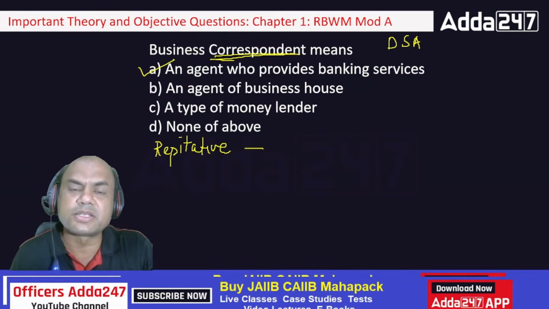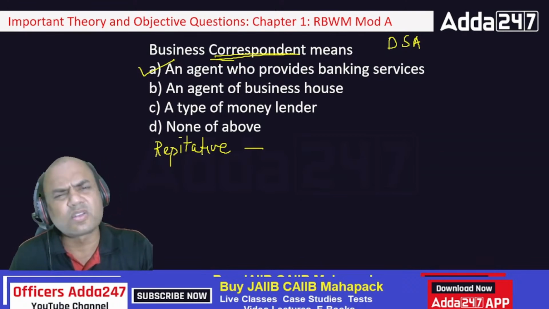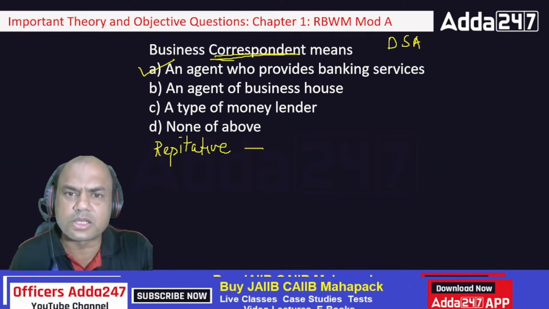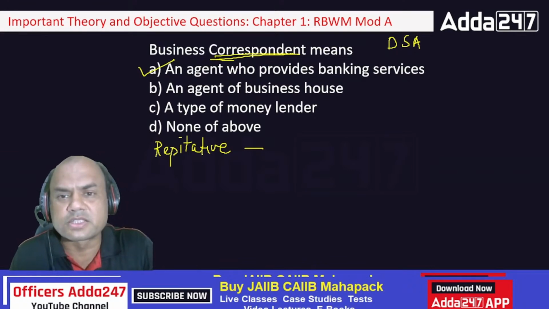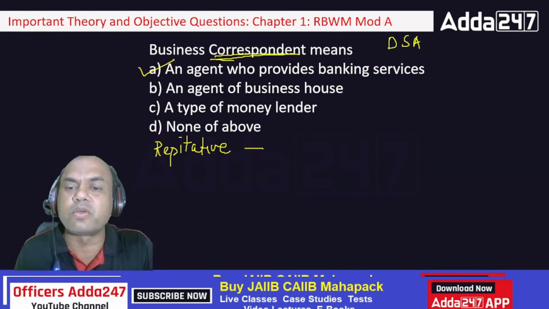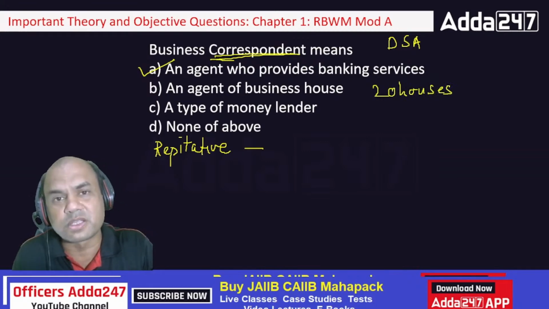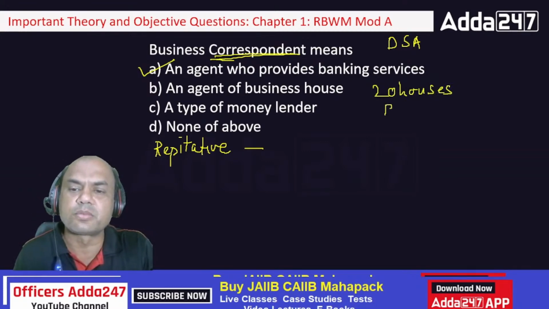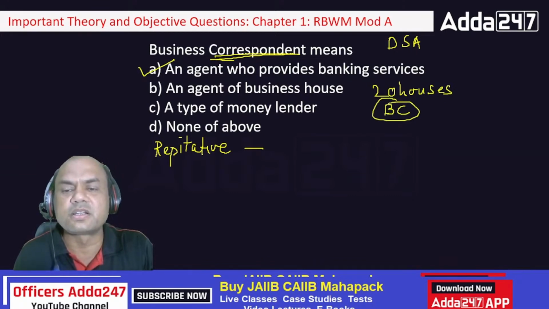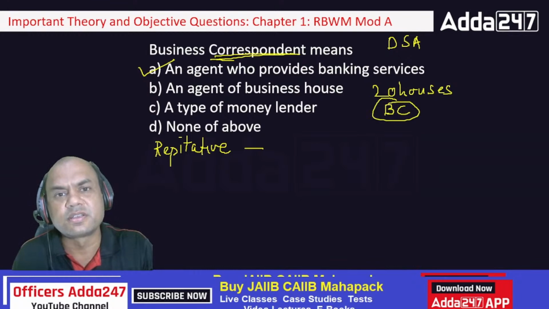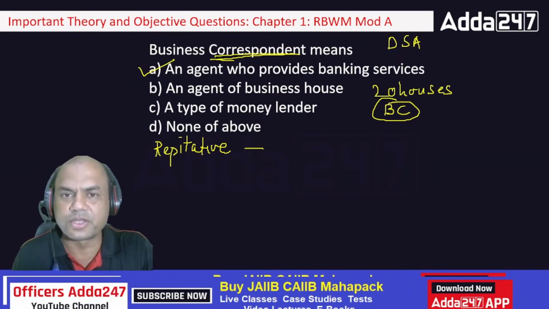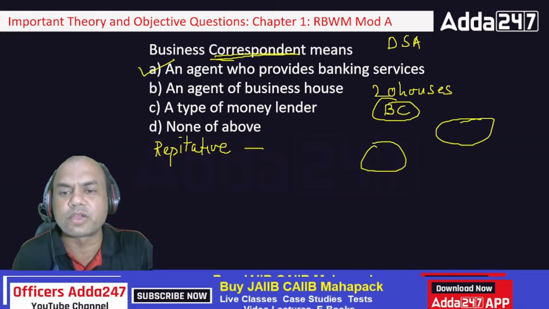Generally, the BC is used by the banks not only in cities, it's used in the rural areas also, where the bank cannot reach. Suppose there are some villages where there are only 20 houses. Is it feasible for the bank to open a branch over there? No. So what does it do? It opens a BC over there, business correspondent. This person gives them all banking services, and this person not only covers these 20 houses. If the BC covers only 20 houses, even he or she can't survive. So this BC covers, like these 20 houses, some 3 to 4 villages, 4, 5, 10 villages.